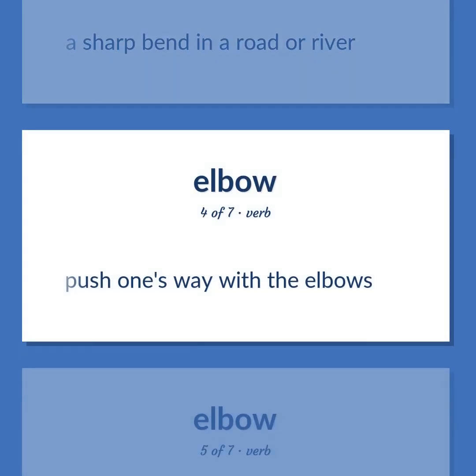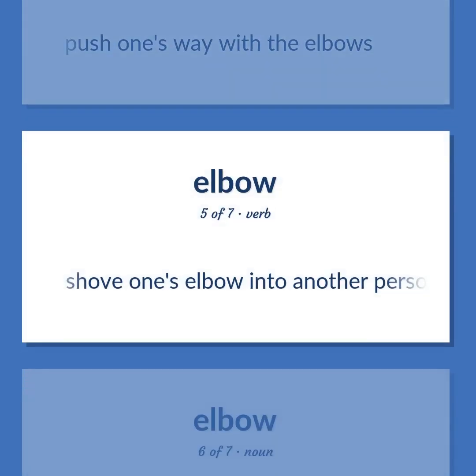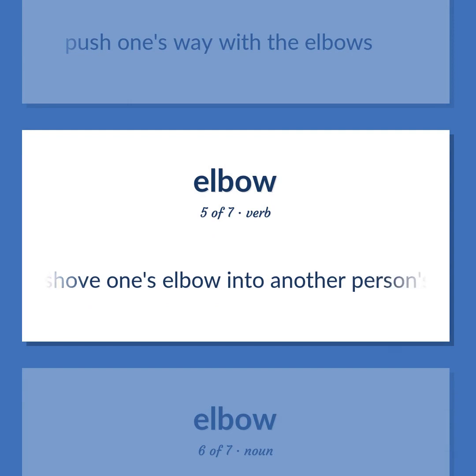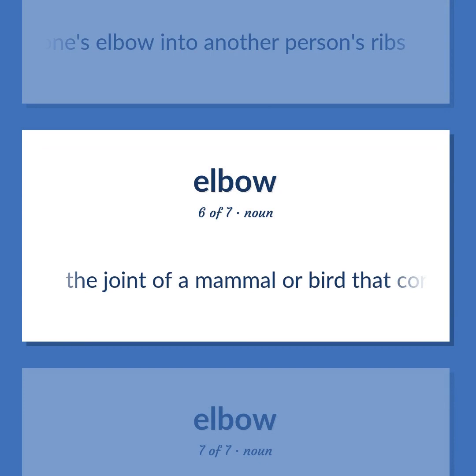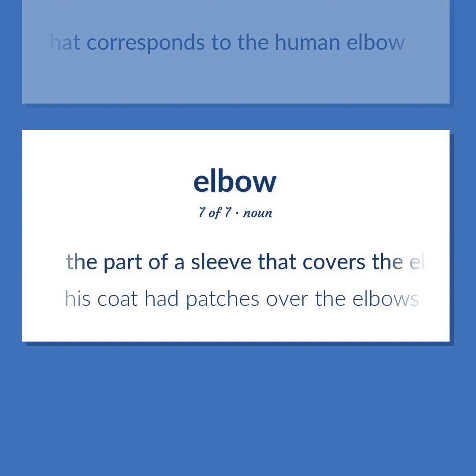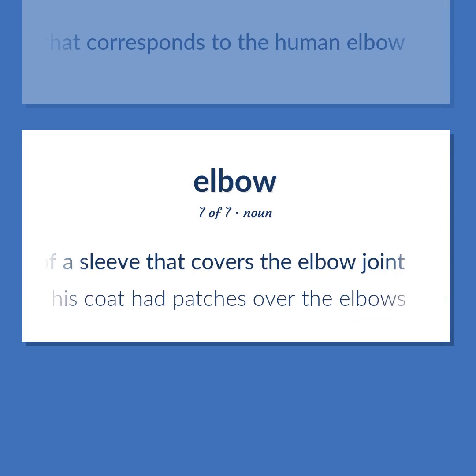Push one's way with the elbows. Shove one's elbow into another person's ribs. The joint of a mammal or bird that corresponds to the human elbow. The part of a sleeve that covers the elbow joint. His coat had patches over the elbows.